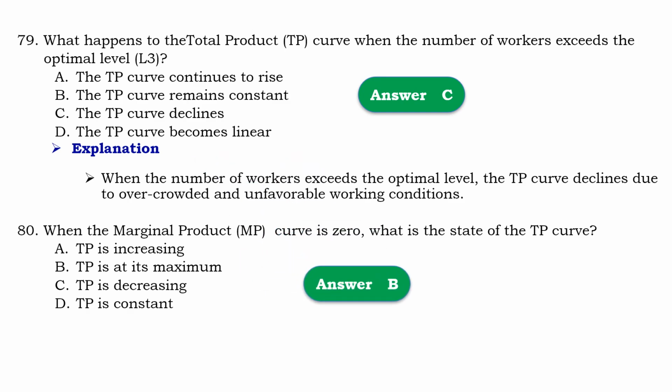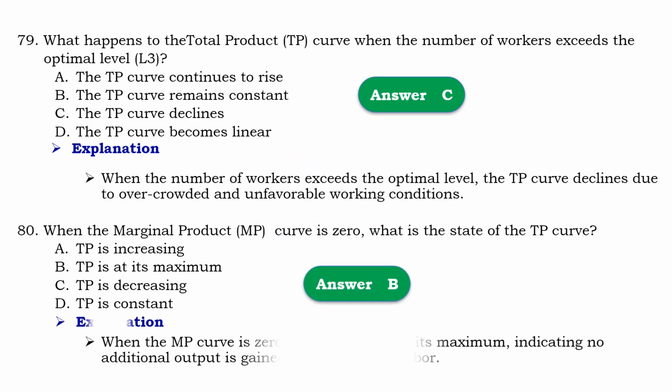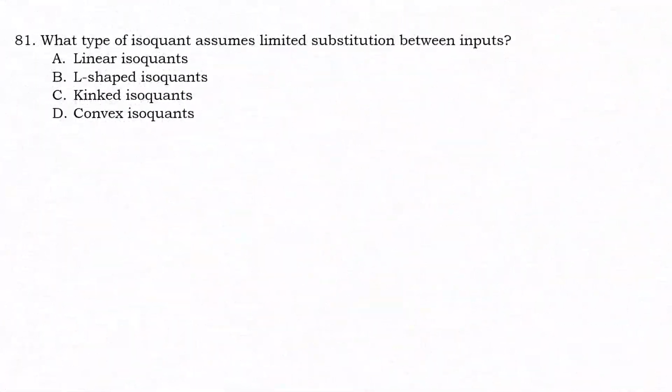So that should be B, total product is at its maximum. Means that when the marginal product is 0, total product curve is at its maximum, indicating no additional output is gained by adding more labor. Question number 81. What type of isoquant assume limited substitution between input?